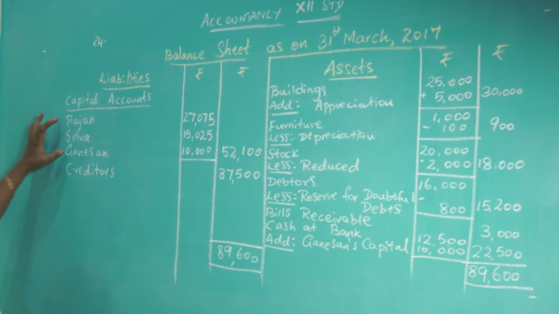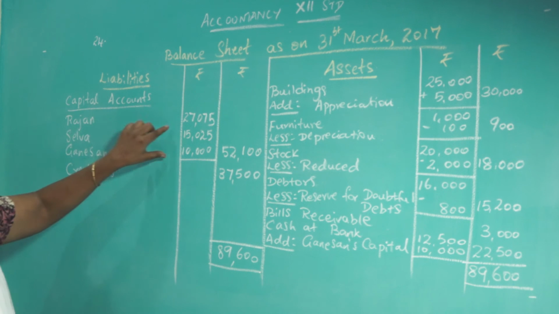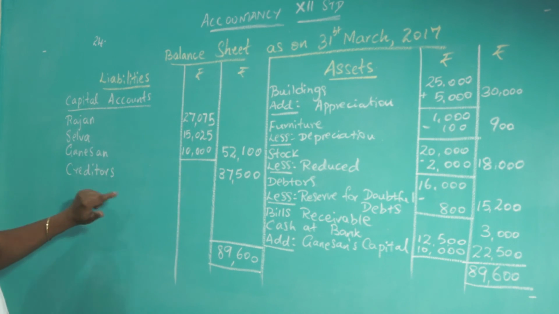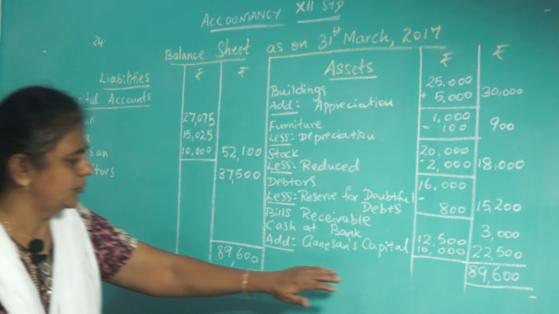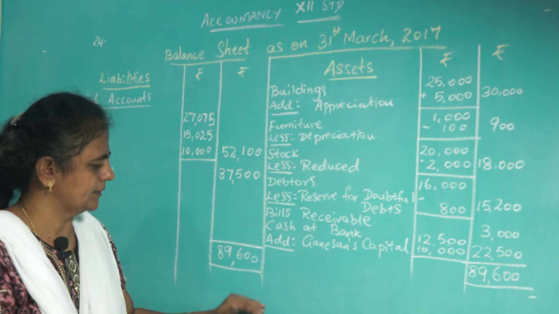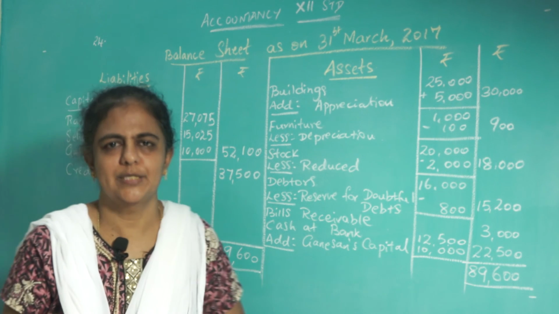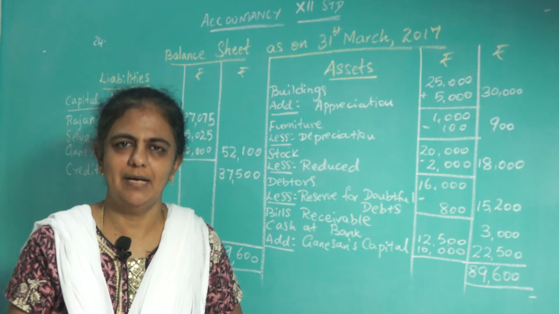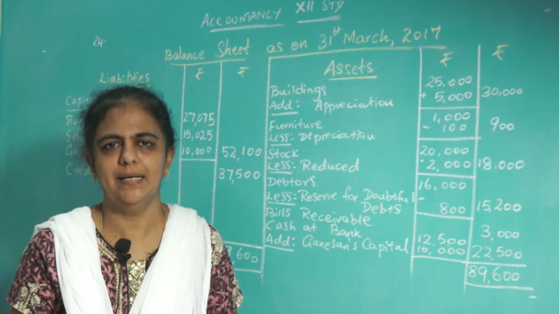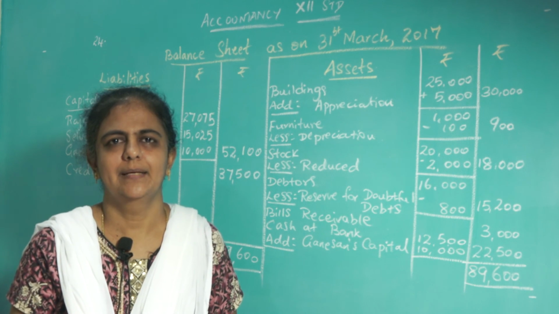Then from the capital account you prepared already, bring the last balance and put it here. Then creditors is given. With that, put the total. Both the sides are equal. So hope you understood how to prepare the revaluation account, capital account and balance sheet. Thank you.